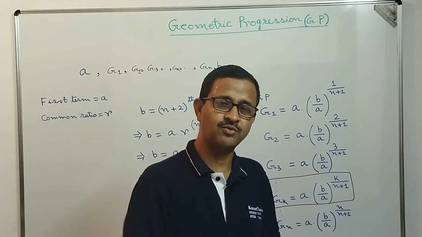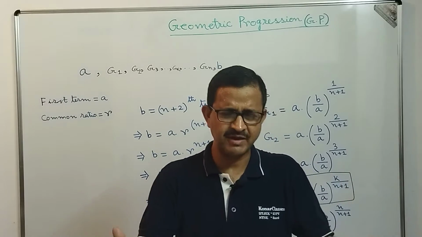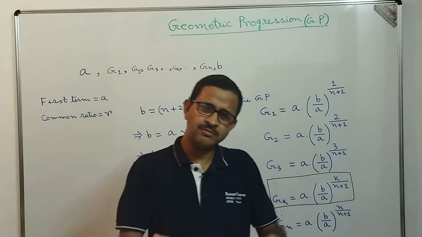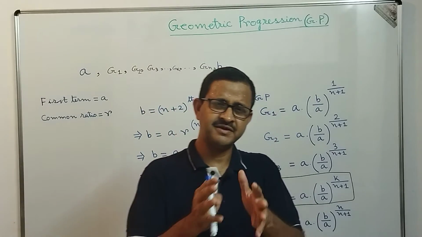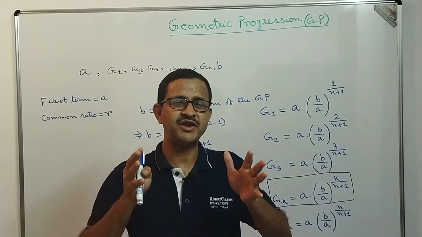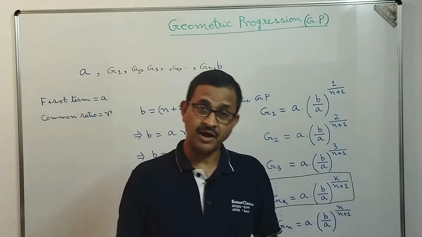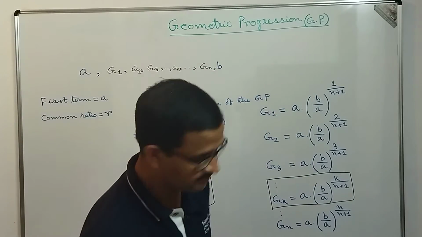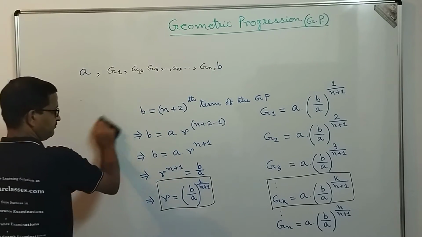So to avoid that, we consider both positive, which is the maximum number of cases we do, or both negative. So as I was telling, in most cases when we find the geometric means, we consider both the numbers positive. Now dear students, let's solve a question on geometric mean.